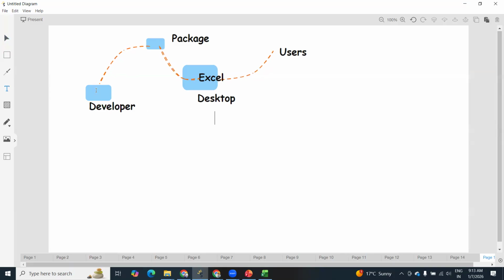Right? Now just see. This is the flow. The developer is trying to develop the code. After that, we'll convert this code into a package. Then we'll try to access this application. This application, you can say, is a client application or desktop application. Client application, just see.